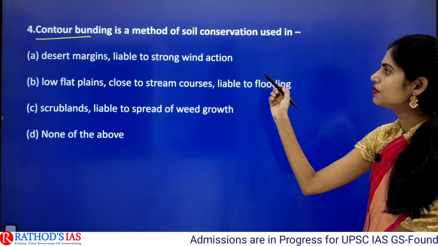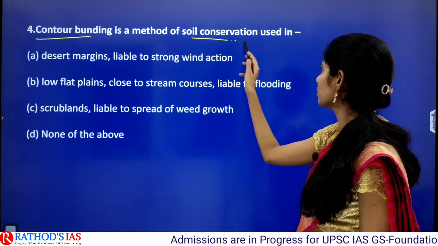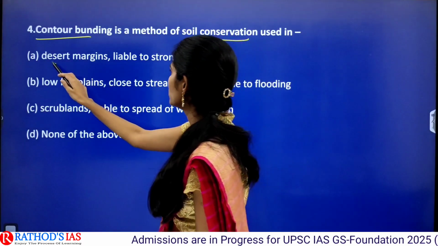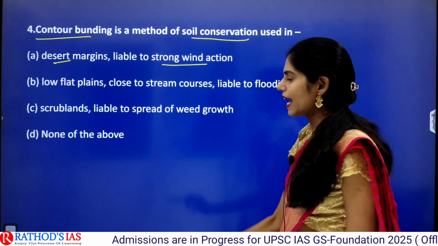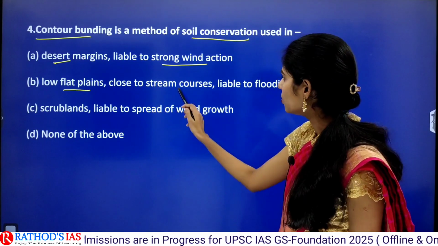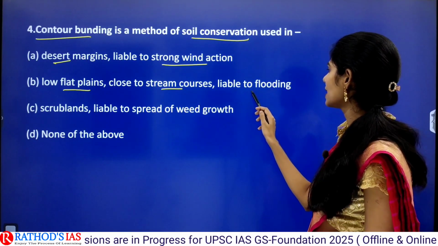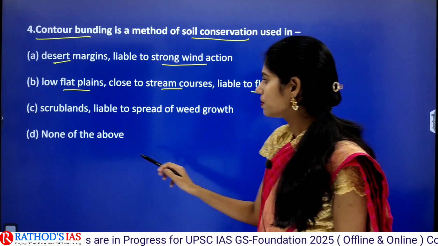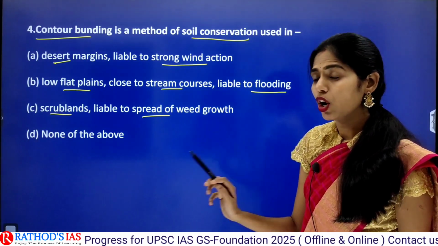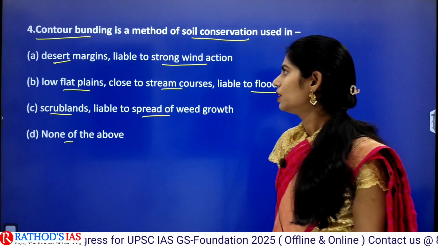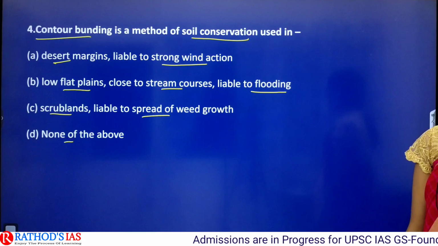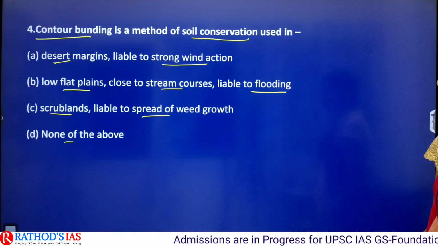Contour bunding is a method of soil conservation used in. Option A is desert margins liable to strong wind action. Option B is low flat plains close to stream courses liable to flooding. Option C is scrublands liable to spread of weed growth, and option D is none of the above. As you all know, contour bunding is used for soil conservation as well as water conservation.